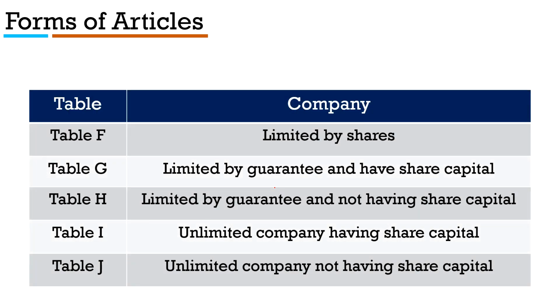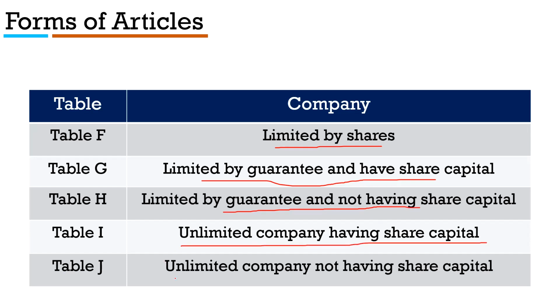Now coming to forms of Articles of Association. The forms of Articles of Association are given in Table F to J in Schedule 1 of the Companies Act, wherein Table F is for the company limited by shares, Table G is for the company limited by guarantee and having share capital, Table H is for the company limited by guarantee and not having share capital, Table I is for the unlimited company having share capital, and Table J is for the unlimited company not having share capital.